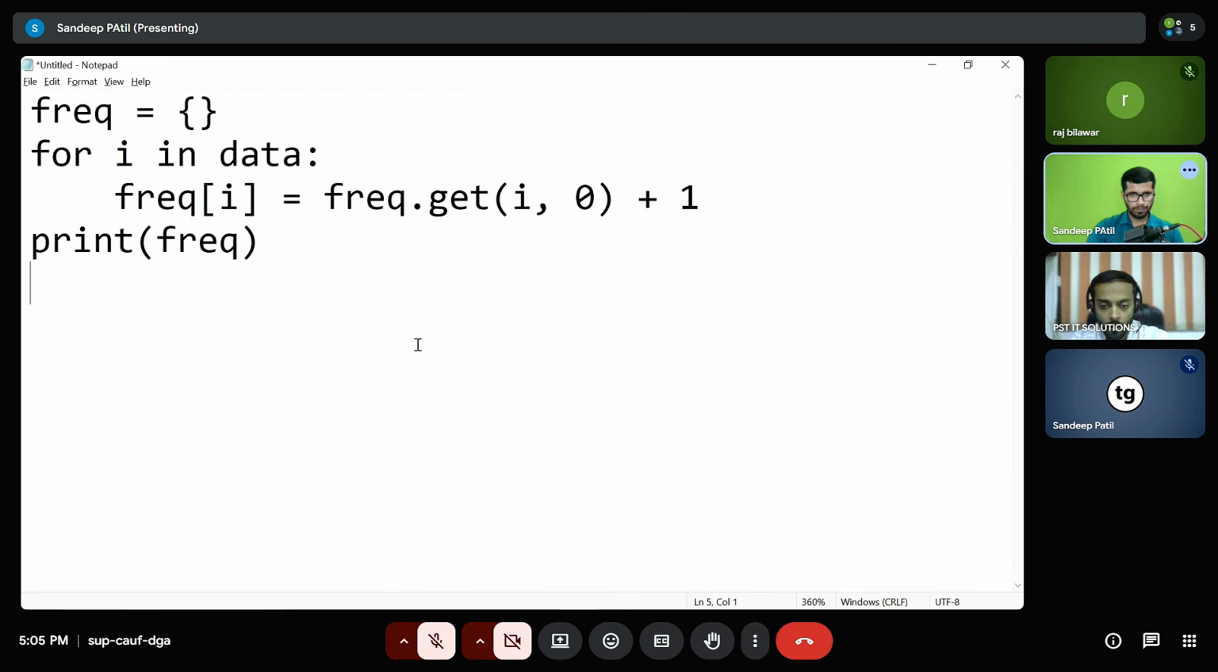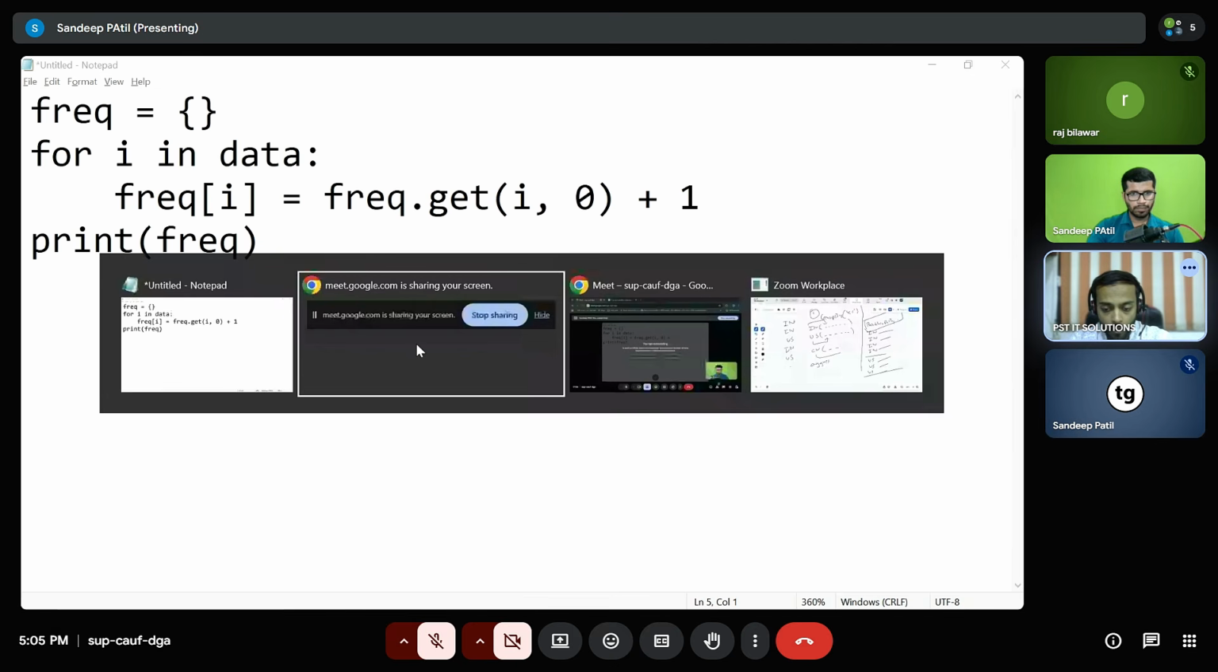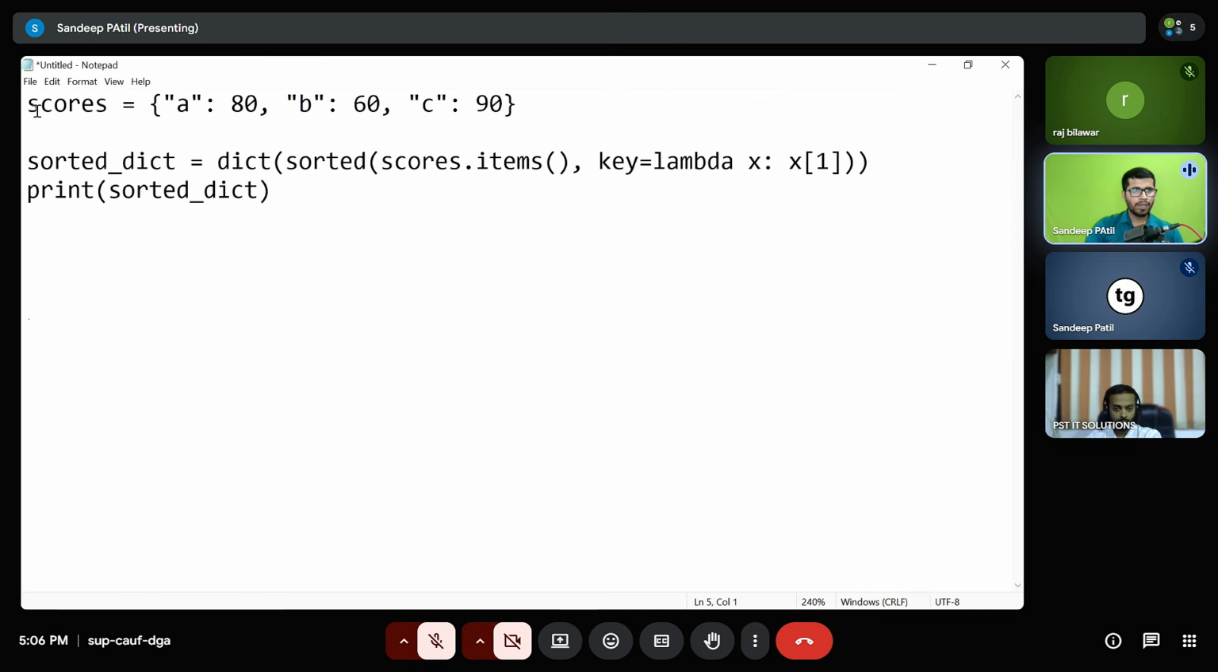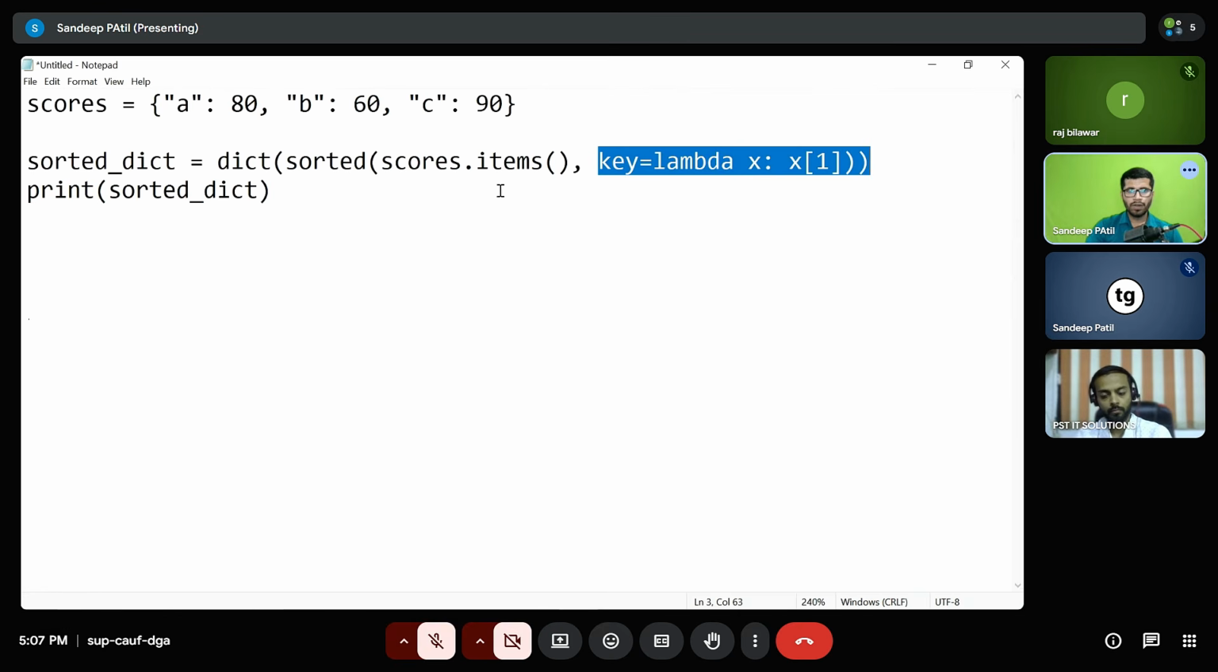How would you sort a dictionary based on values in ascending order? This is the code snippet which is going to solve the problem. Can you please explain how you have used this lambda function? In this case, we have defined a dictionary which currently has 3 elements, so these are 3 key value pairs. We are calling the items function on the scores dictionary, and I'm going to get a list of tuples. Then we are running a lambda function, which is going to be applied onto each and every element.